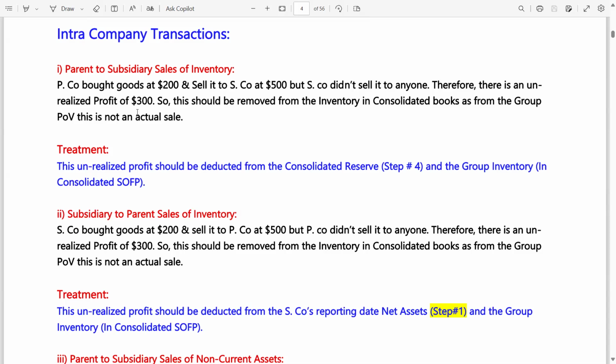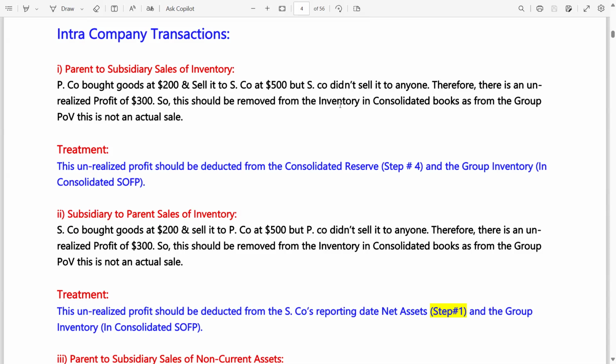So this should be removed from the inventory. This is the treatment. This should be removed from the inventory in the consolidated books, as from the group point of view this is not an actual sale. Why? Because this is between the group members. Just assume that you have a glass of water on your right side and you took this glass of water and placed it on the left side. So it means the water is still there. It's not like you transferred this water to the next person and the next person has drunk it. Now, what is the treatment in this case?